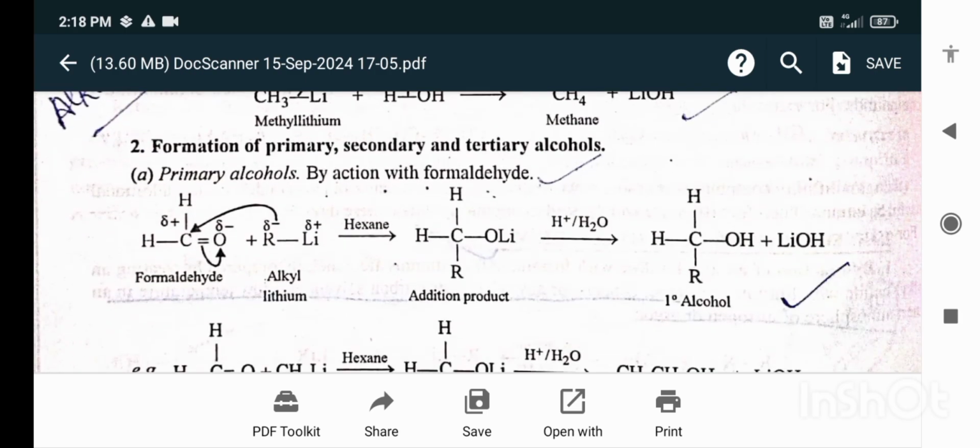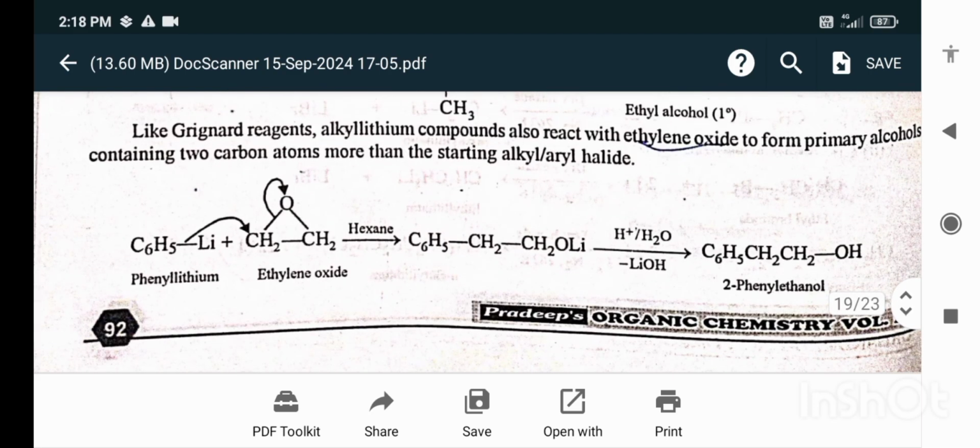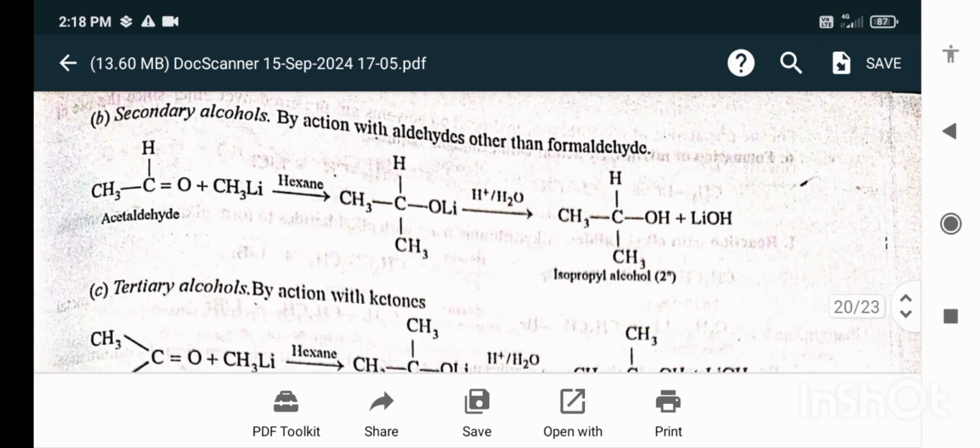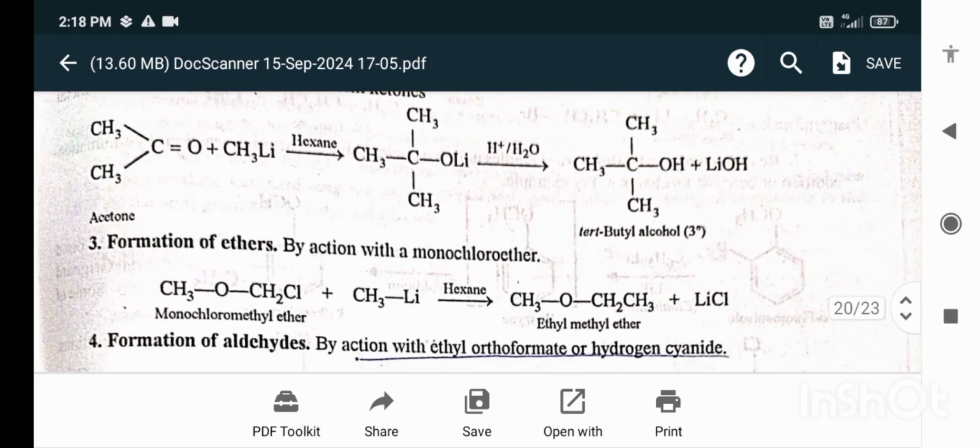Primary alcohol by the action with formaldehyde. Like Grignard reagents, alkyl lithium compounds also react with ethylene oxide to form primary alcohols containing two carbon atoms more than the starting alkyl or aryl halides. Secondary alcohol by the action with aldehydes other than formaldehyde. Tertiary alcohol by the action with ketones.